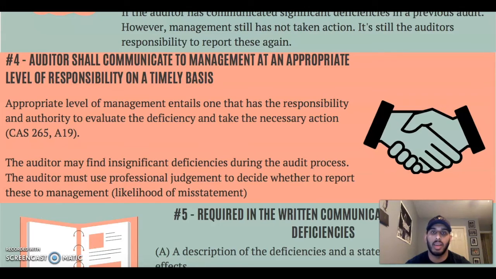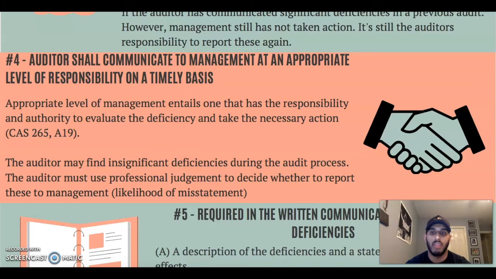The fourth requirement under CAS 265 is the auditor shall communicate to management at an appropriate level of responsibility on a timely basis. An appropriate level of management entails one that has the responsibility and the authority to evaluate the deficiency and take the necessary action. However, there may be instances where it isn't appropriate to report the deficiencies to management. This can be the case when there is evidence of fraud or intentional non-compliance with laws and regulations by management. In this case, it would not be appropriate to communicate the deficiencies to management.